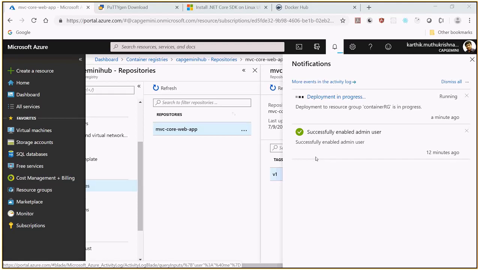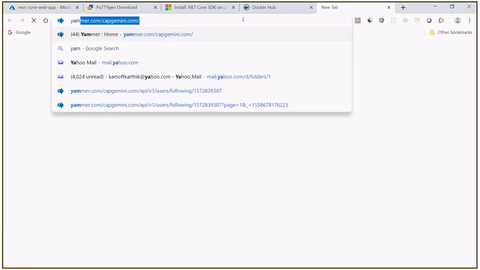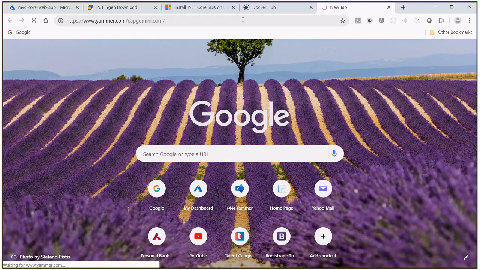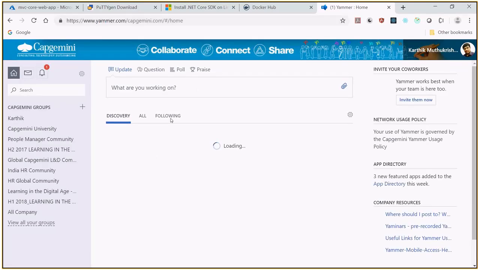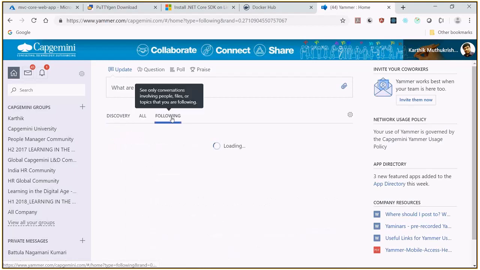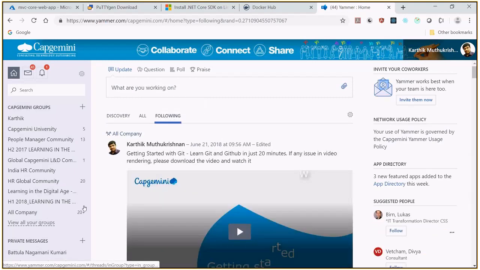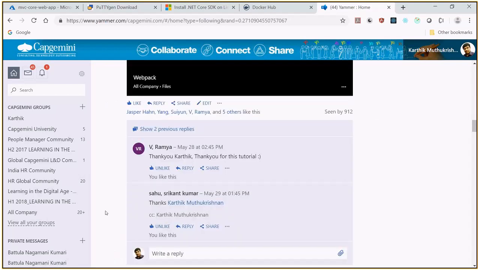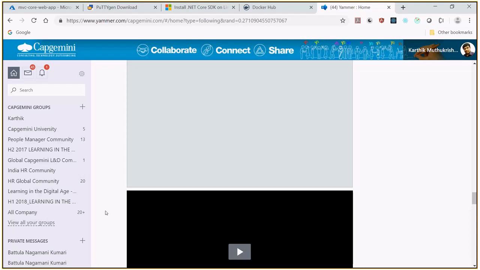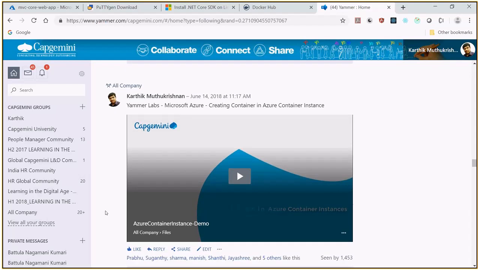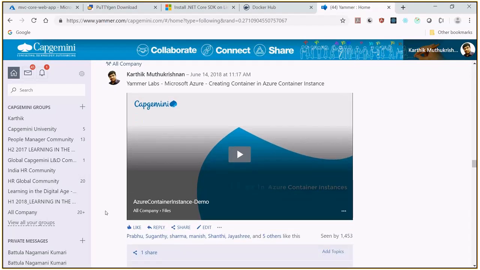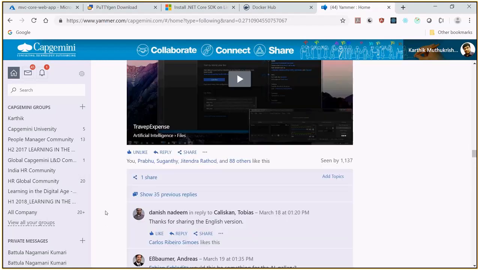Meanwhile, I have created two more videos like this on our Yammer page. On yammer.capgemini.com, I told you that in the morning I uploaded some micro learning videos. In that, you can see some videos on how to create the container instance separately. Look at this: Creating a container in Azure Container Instance. Then I have also shown another one.